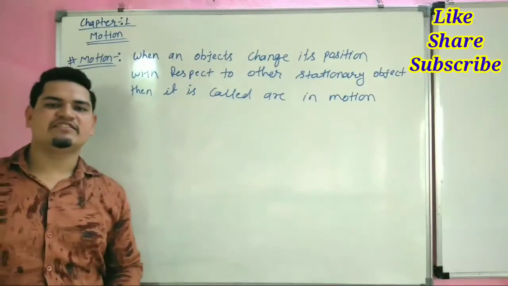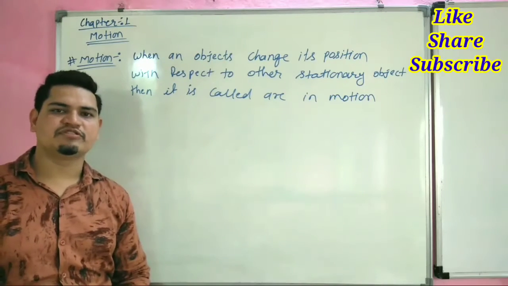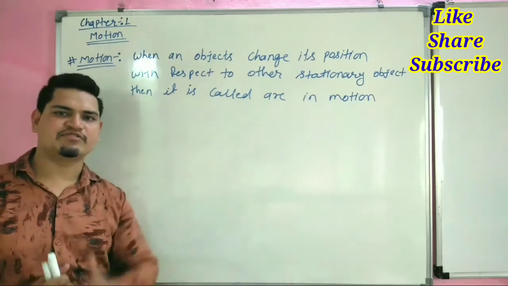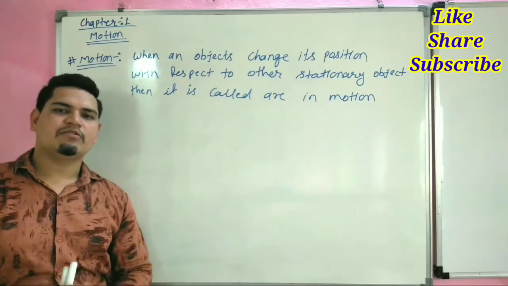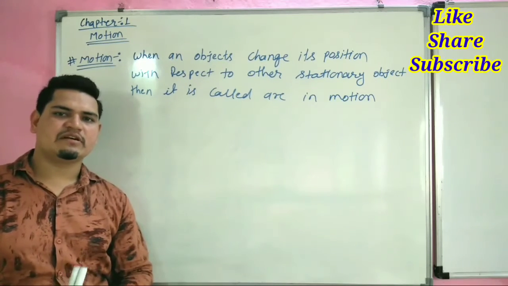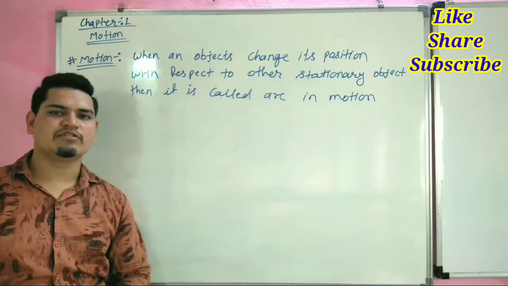When an object changes its position with respect to some other object, then this is called motion.